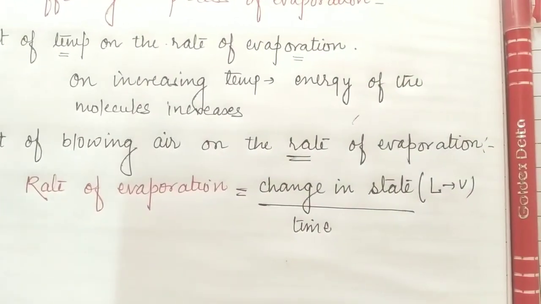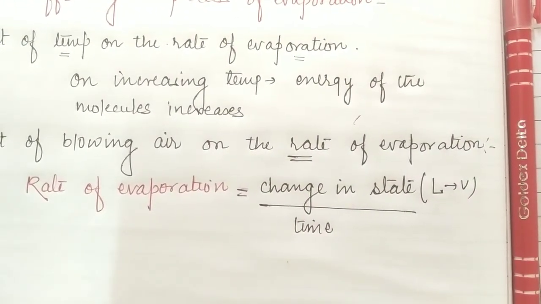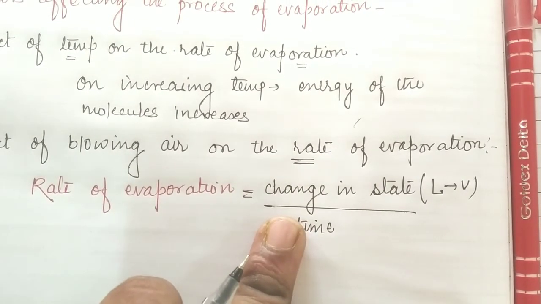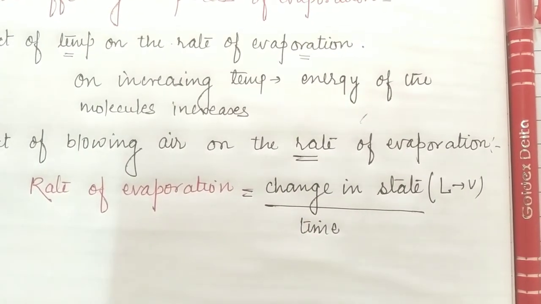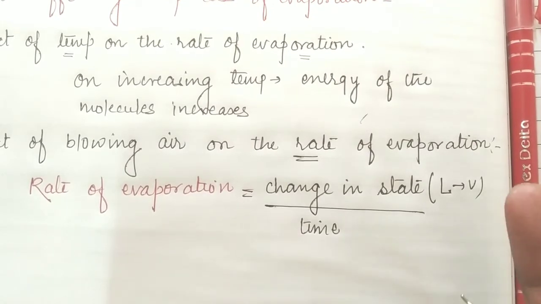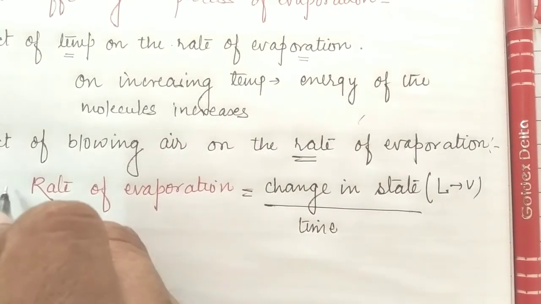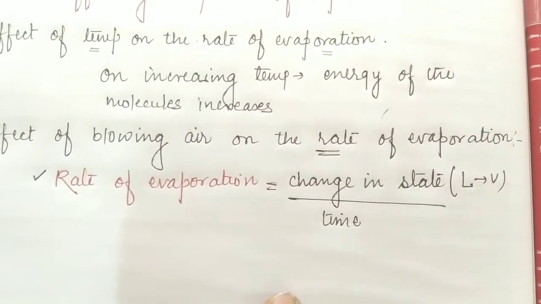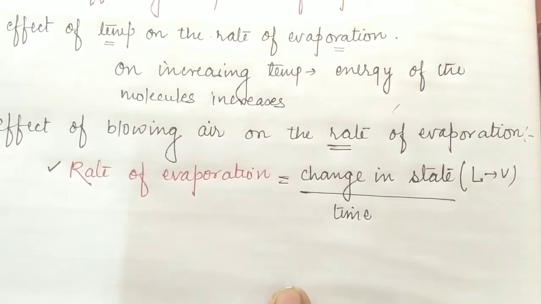Okay students, hopefully you are understanding what I am stating here. The rate of evaporation means the change from liquid state to vapor state with respect to time. So how may the rate of evaporation be affected by blowing air?